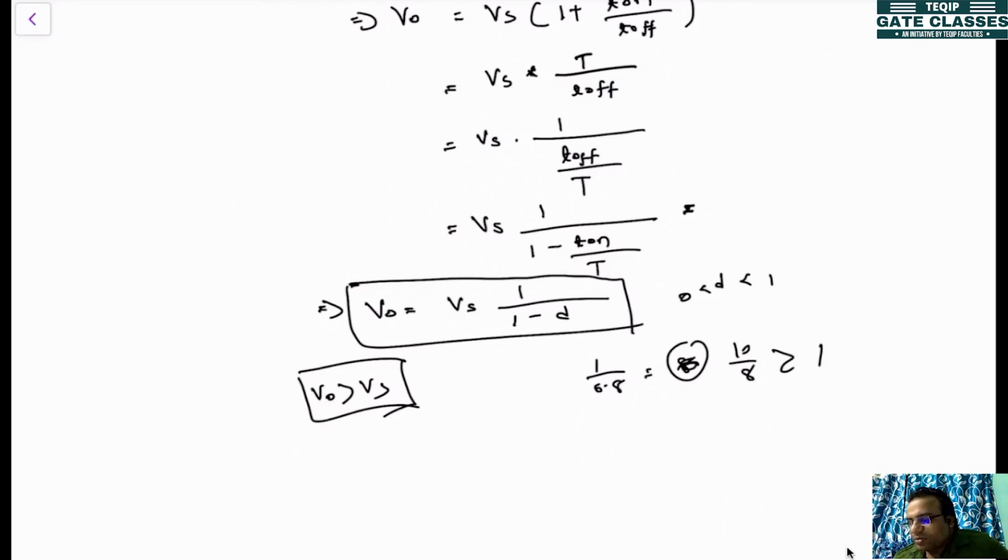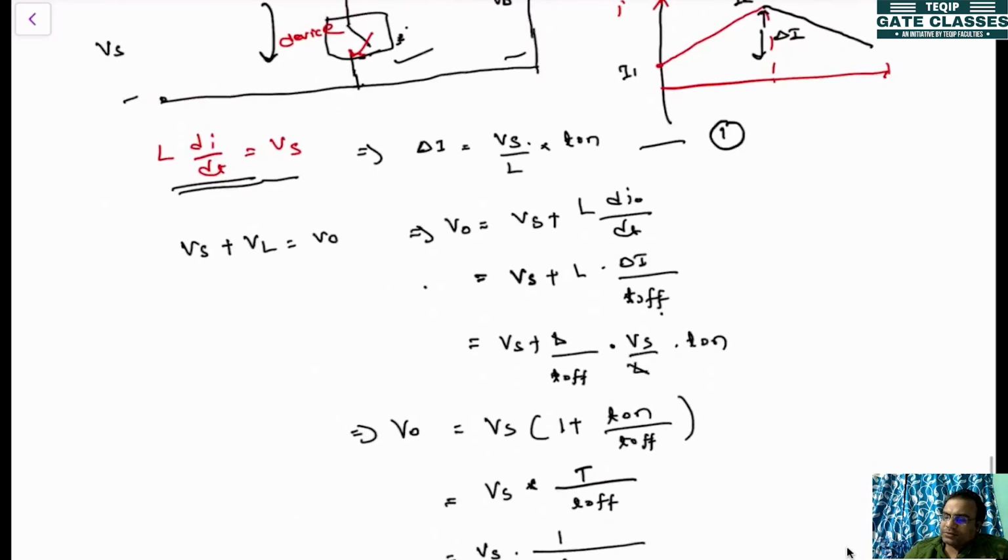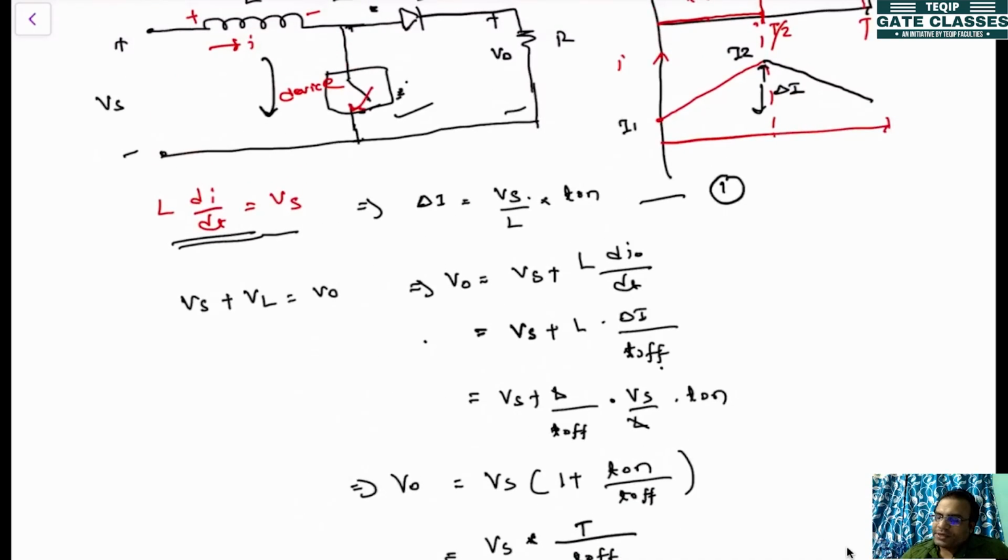So this is all about the applications of those devices that you have studied. The devices that we'll be using here can be an IGBT or a MOSFET. Generally, a MOSFET is preferred for this operation as a switch. When it is on, the inductor will be energized; when off, the inductor will be de-energized to the load. And you'll be getting the output voltage more than the input voltage. So this is all about the power converters of basic electrical engineering.